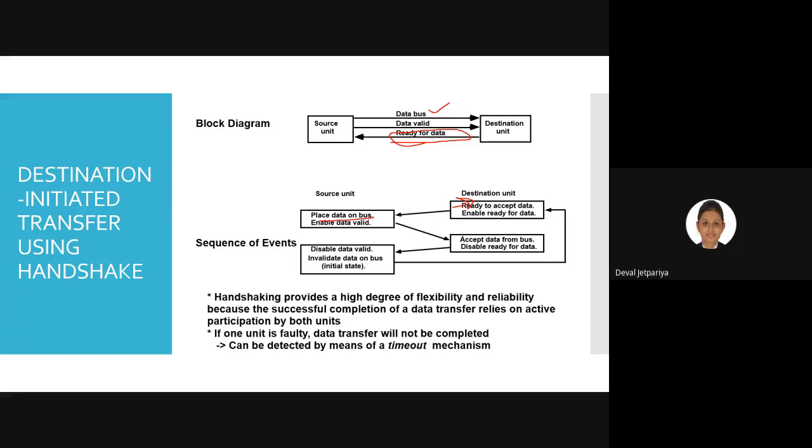So that data will be accepted by the destination, and at that time it will also disable the ready for data line. Why? Because now it is accepting some data and it will start processing on that. At the same time it cannot accept data from the source, so it will disable the same line.